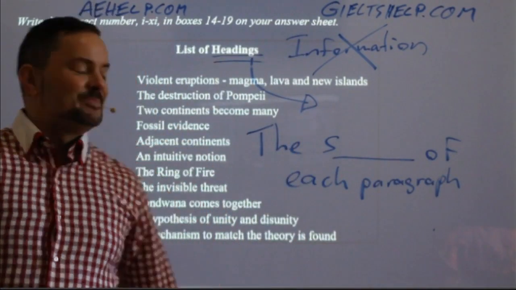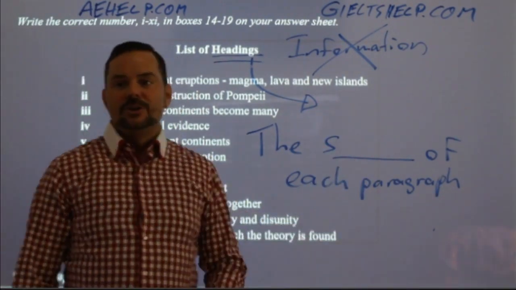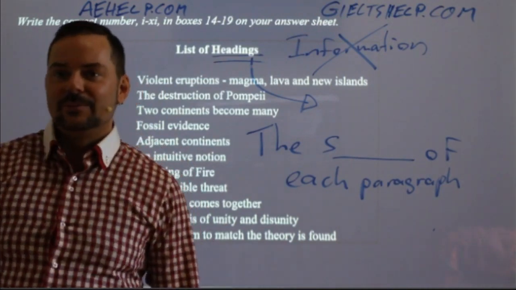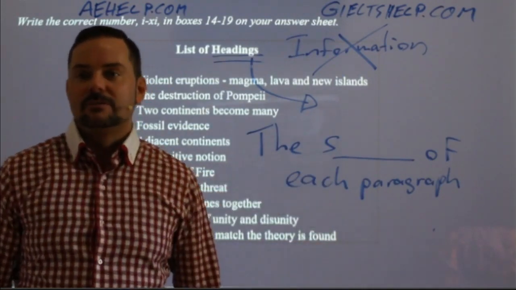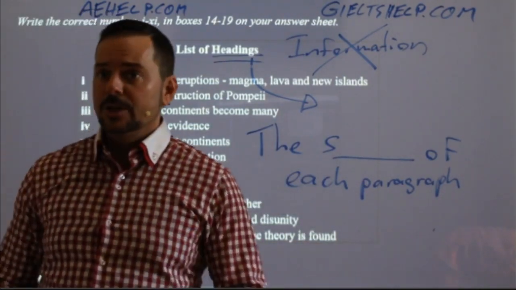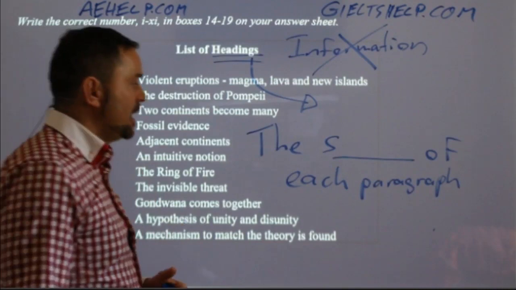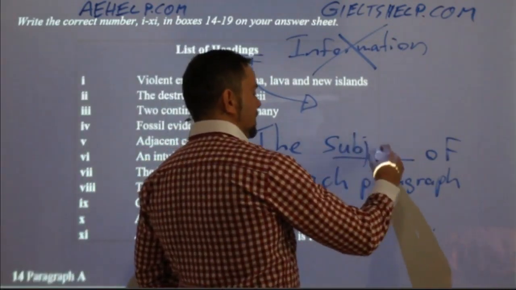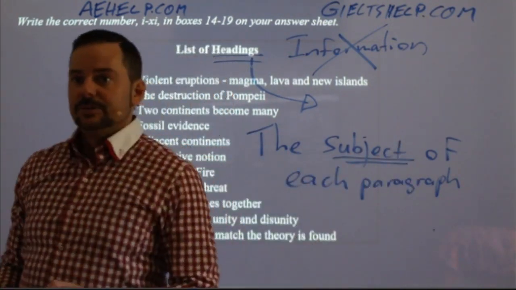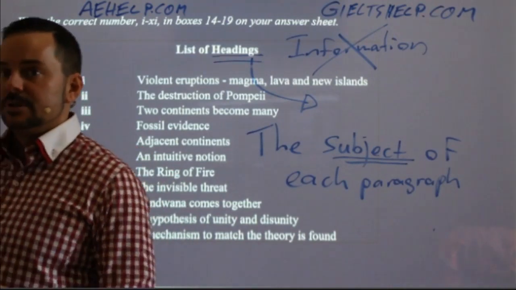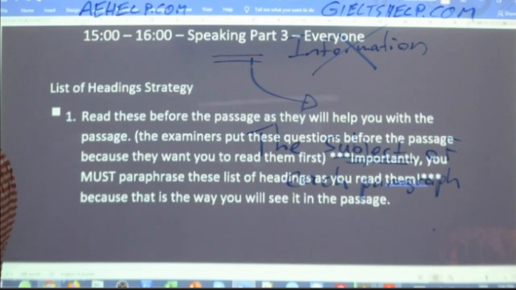Boomy says the gist, but that's a little bit of slang, Boomy. There's a more accurate way, but you're right. You're on the right path. But what's the actual proper academic word that we're looking for here? It starts with an S. Once I give it to you, you're going to say, aha. Very good, Saminder, Tito. It's the subject of each paragraph. Okay? Very, very good. So the subject of each paragraph. The subject, not synonyms, Madhu, not summary, the subject. Okay?